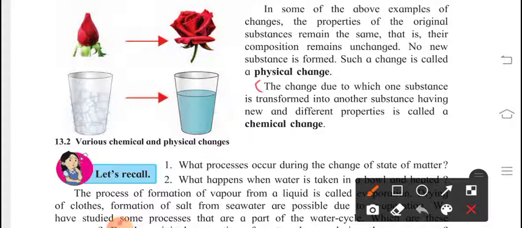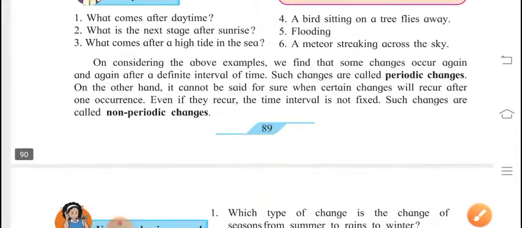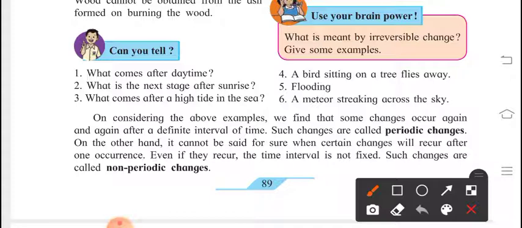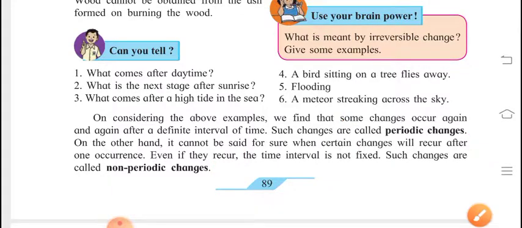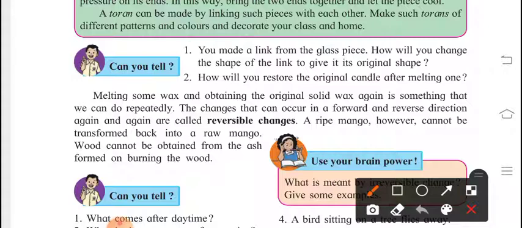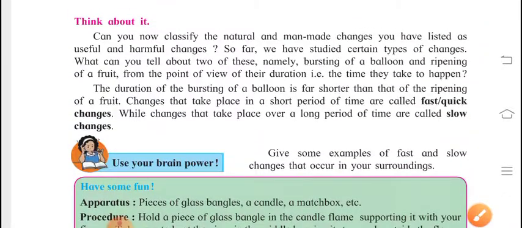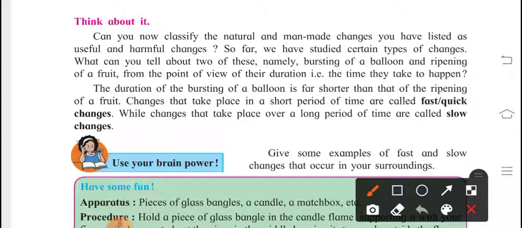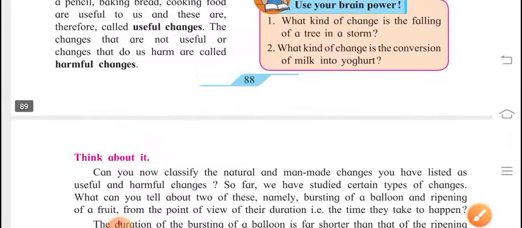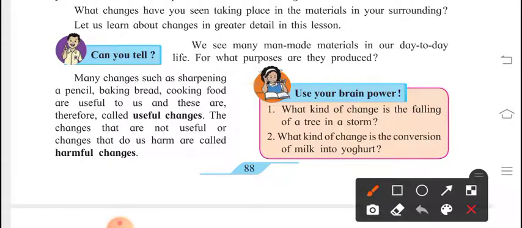Write down the definition for chemical change, physical change, periodic change, non-periodic change, reversible change, fast change and slow change, useful changes and harmful changes, and natural change.